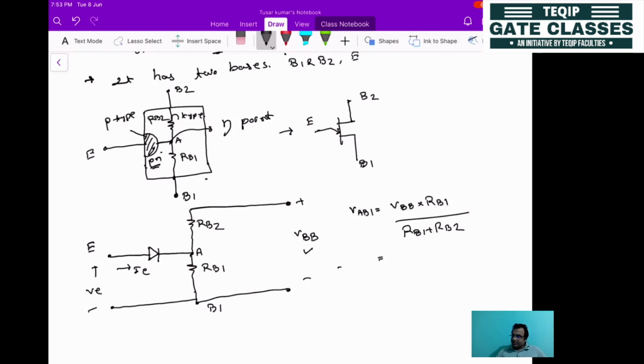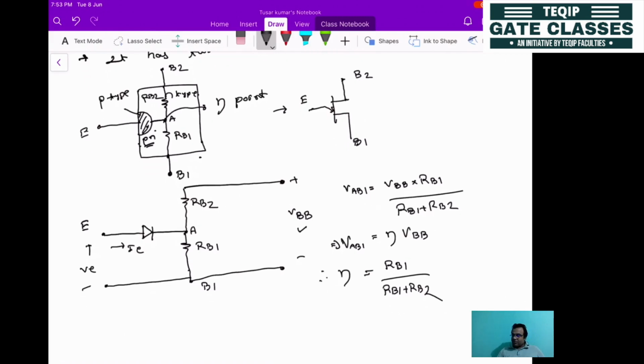So this VAB1 is equal to eta into VBB. So what is the value of eta? Eta is equal to RB1 divided by RB1 plus RB2. That's why that point is known as the eta.